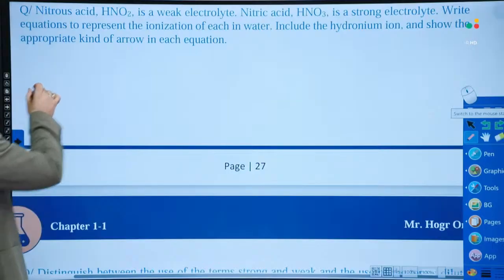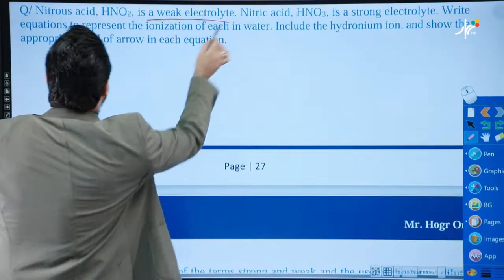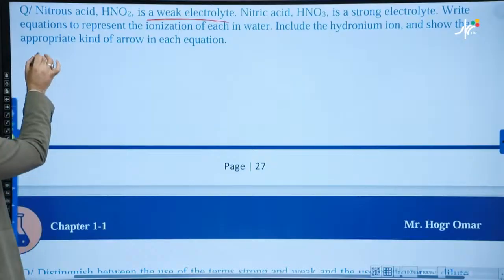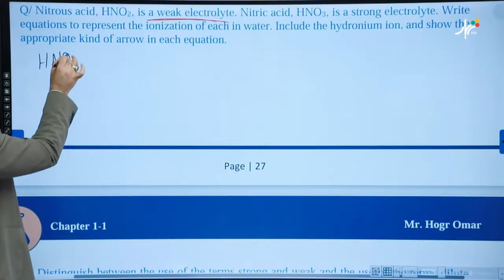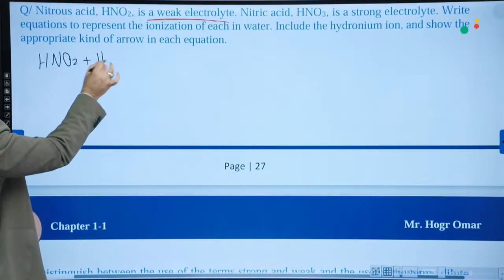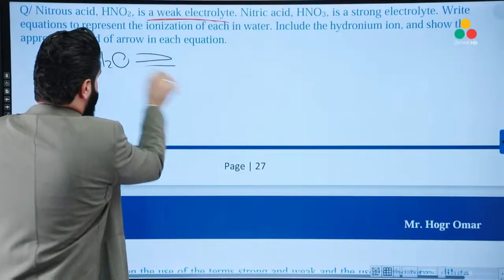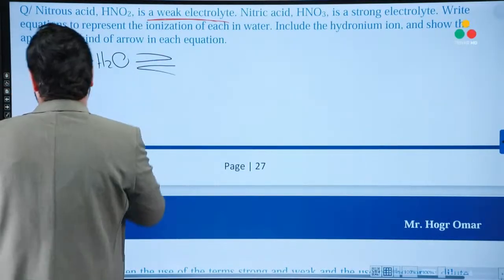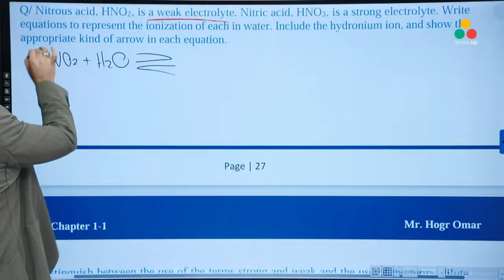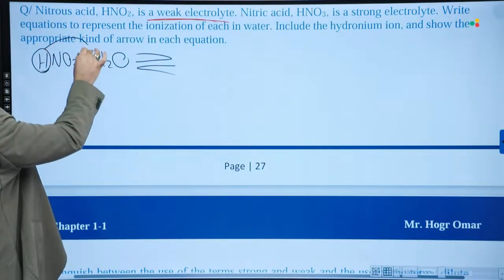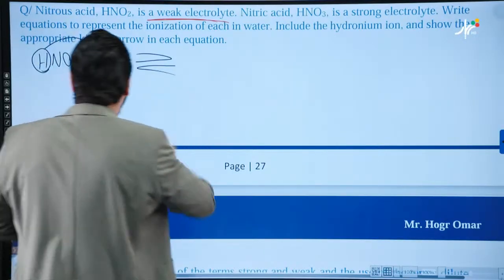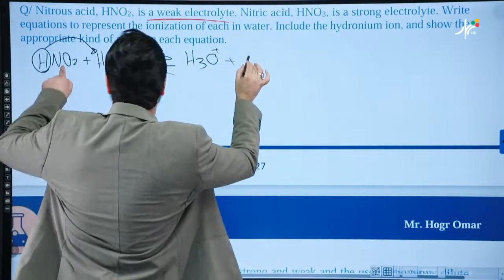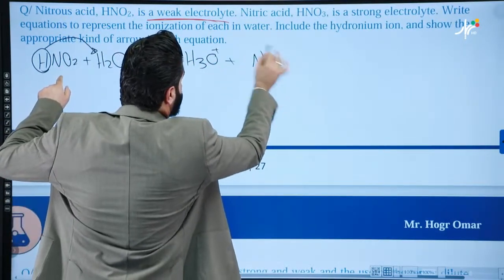Look, nitrous acid, HNO2, is a weak electrolyte. So let's write the reaction for nitrous acid. HNO2 is an acid, so it will ionize. We have to use the reversible arrow to establish the equilibrium. Since it's an acid, it transfers a proton to a water molecule to form the hydronium ion plus NO2 negative.